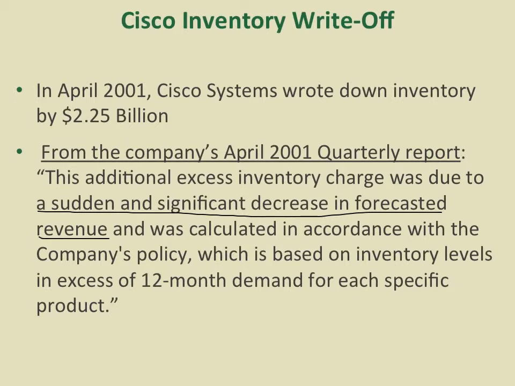That's why they wrote down $2.25 billion. Of course, this charge will negatively affect the income statement, negatively affect the net income, and also will bring down the value of the inventory on the balance sheet.